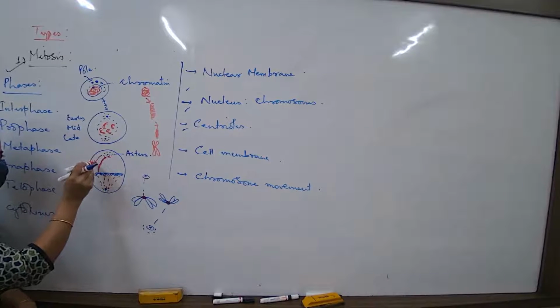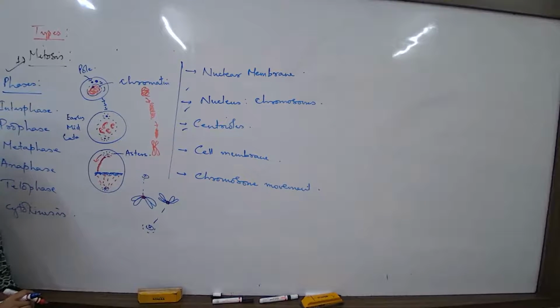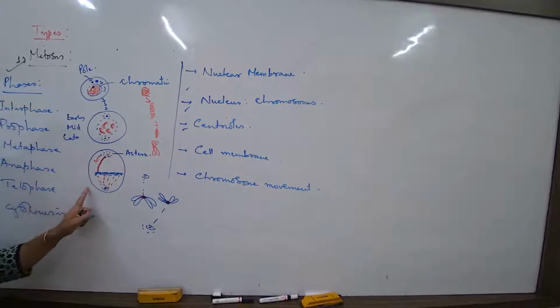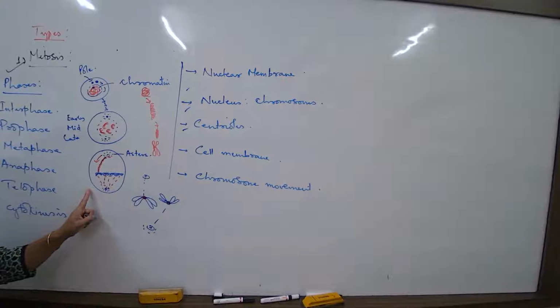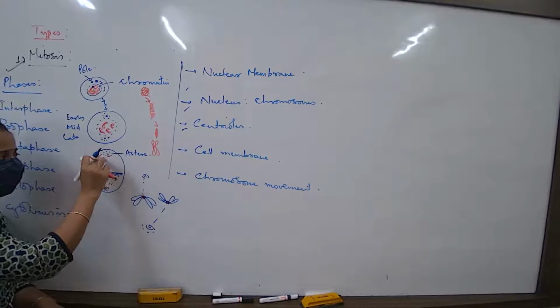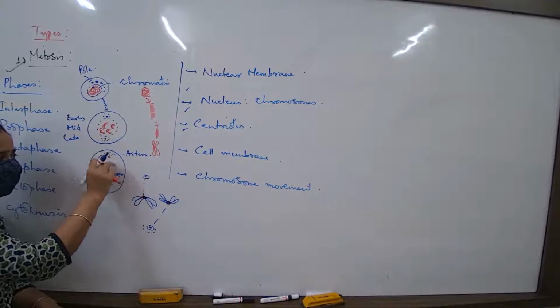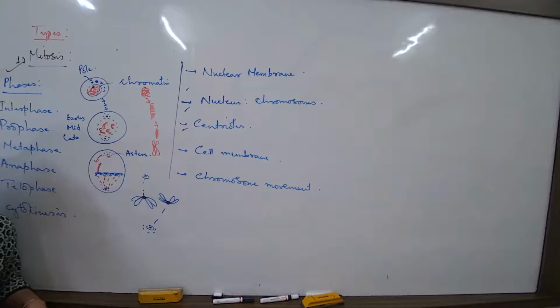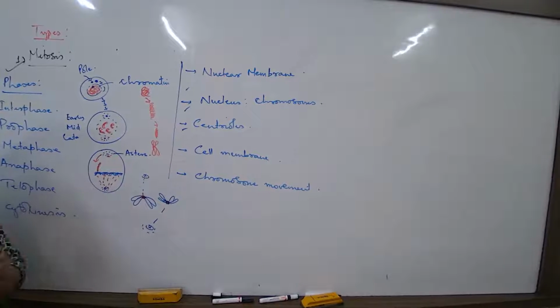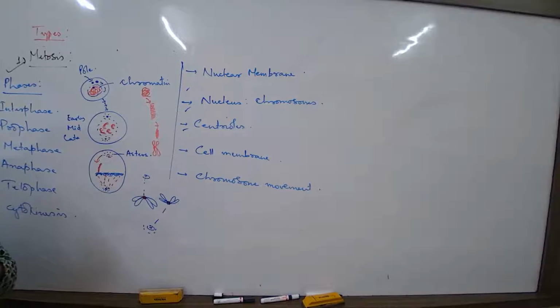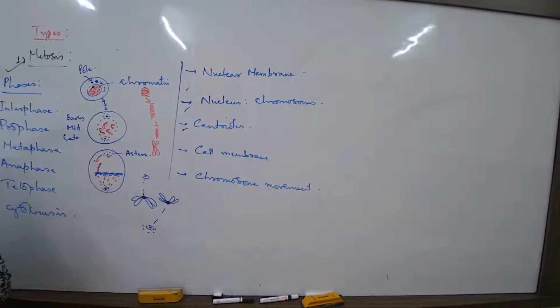So the protein chain was getting formed this way. Now, when the cell has completed metaphase, from this end the protein chain is getting shorter and shorter by the depolymerization of the molecules of proteins.